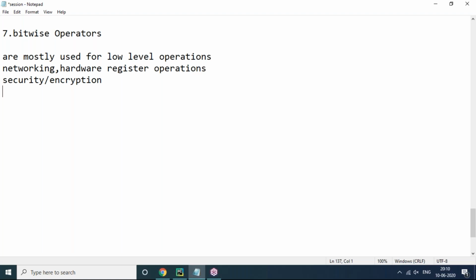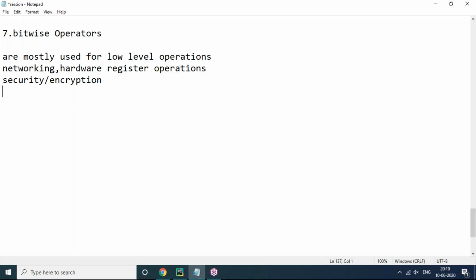In pure software development we will not use bitwise operators in most cases. They are mostly used for networking, hardware register operations, data compression, security, encryption, and driver level code.